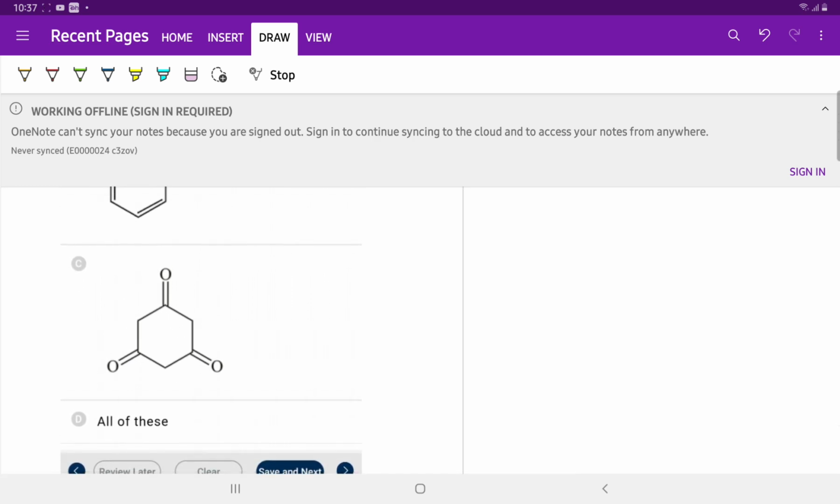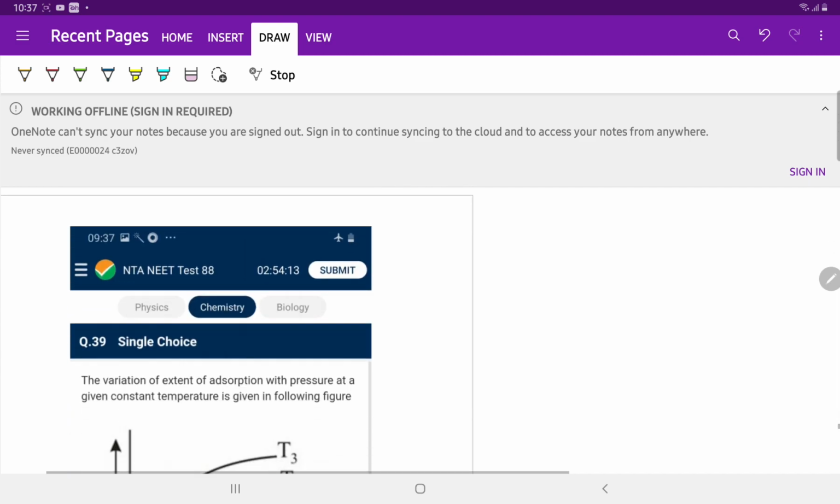Option number C also shows aromaticity. The enolic form is this, and this also contains aromaticity, so option D is correct.